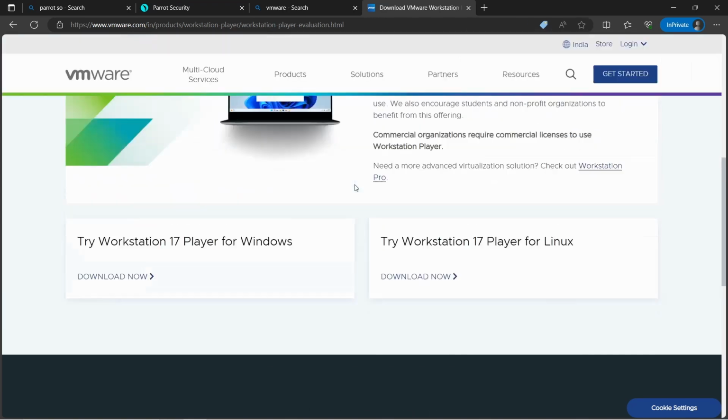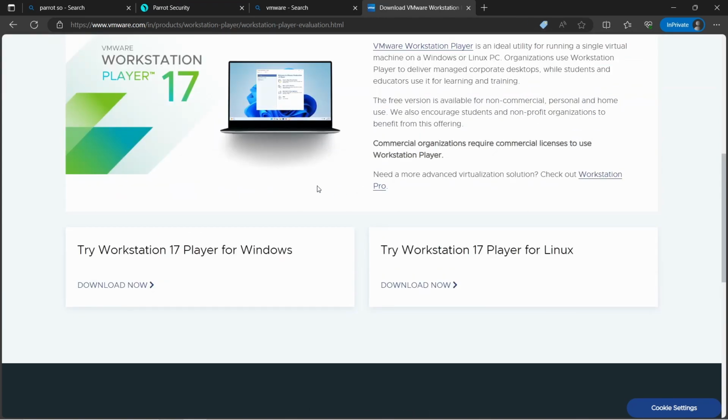It is a pro version. You need a license key to install this VMware. The license will cost you $200. I have uploaded a video which shows you how to install Kali Linux in VMware. There I have shared a way to get a free license key. Make sure to check that.